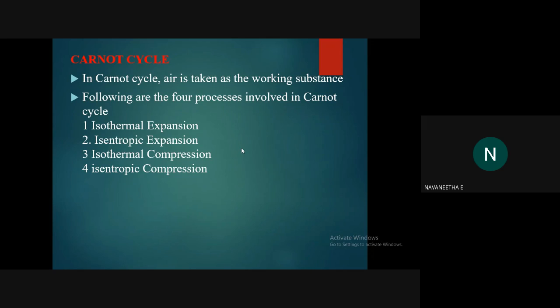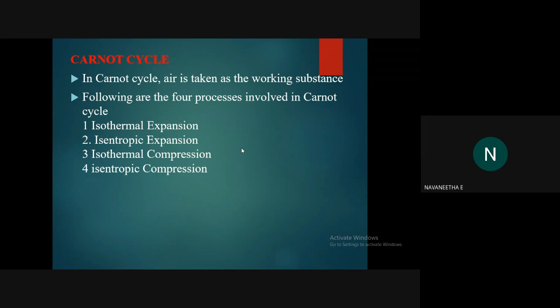Okay, what is expansion? What property will change in an expansion process? Volume increases. Yes, volume will be increased, and in compression, volume reduction will happen. So isothermal expansion means the process at constant temperature and volume will be increased.